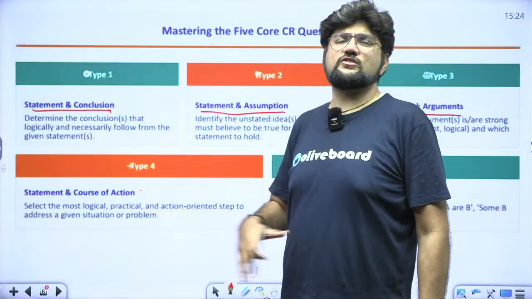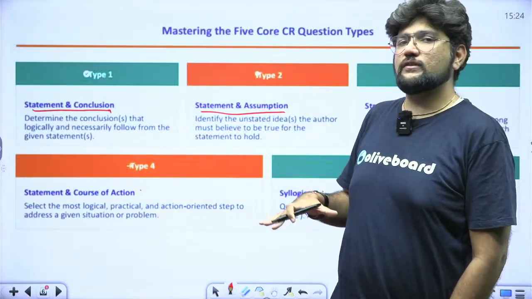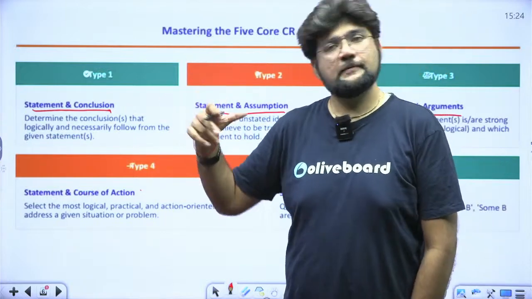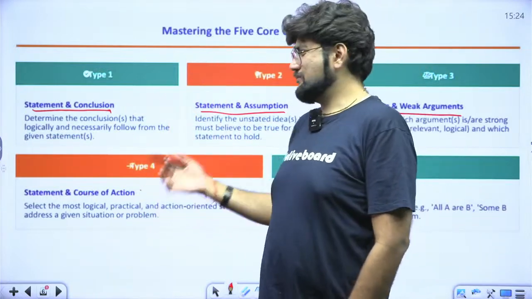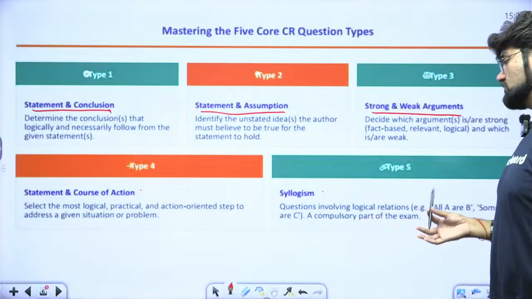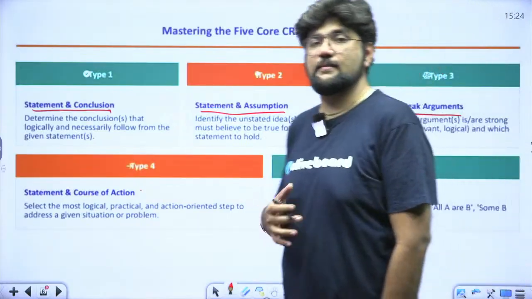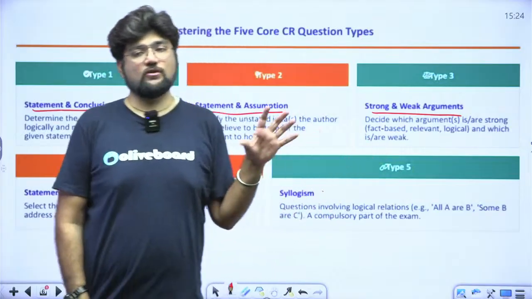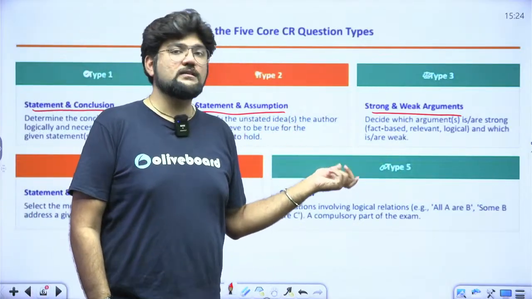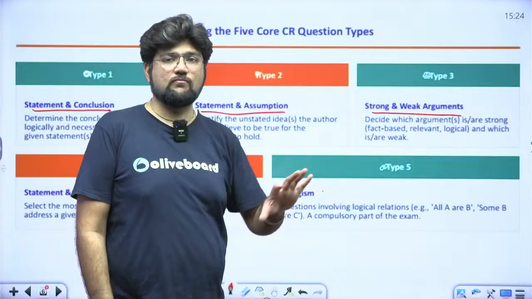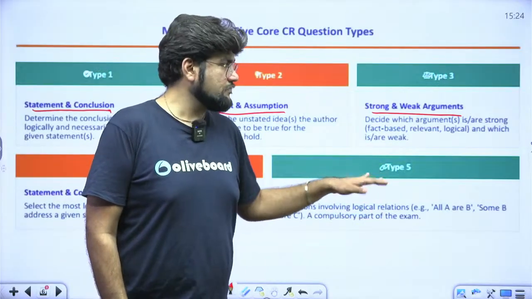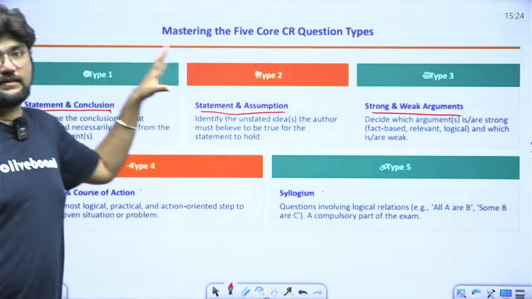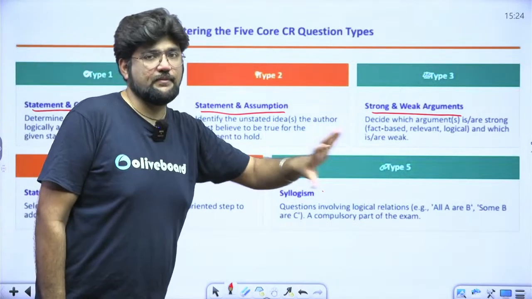A solution which almost immediately brings down an issue, without raising a lot of questionable side effects, is your proper course of action, right? Brief lines I'm giving you. Syllogism in itself is a very big world. It's a separate topic, though it can be merged with critical reasoning or deductive or inductive reasoning to some extent, but we consider this separately. Mostly we learn it separately and we don't mix it here. So what I'm talking about, this critical reasoning, is this part. Syllogism we deal with separately, right?